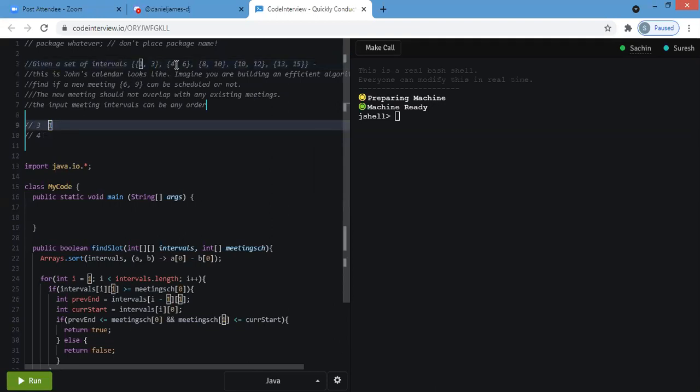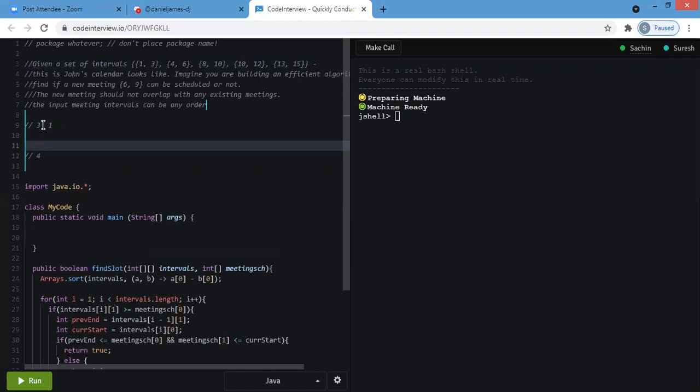Now, for the second meeting, that is 4 to 6, I stored 3 in some data structure, and I'll check whether there is any meeting that is ending before 4. Yes, there is one meeting ending at 3. So now we remove this, and we can allot the same room number 1 for the second meeting.